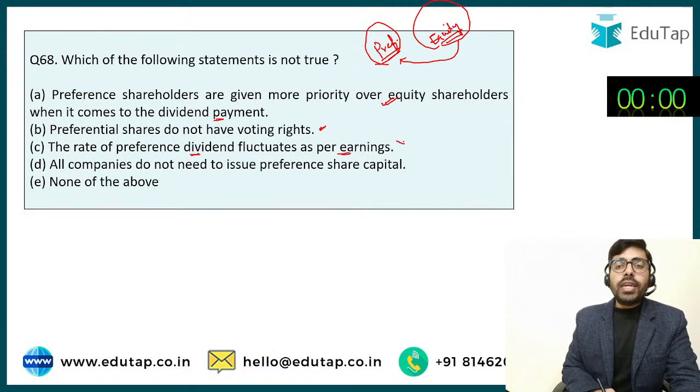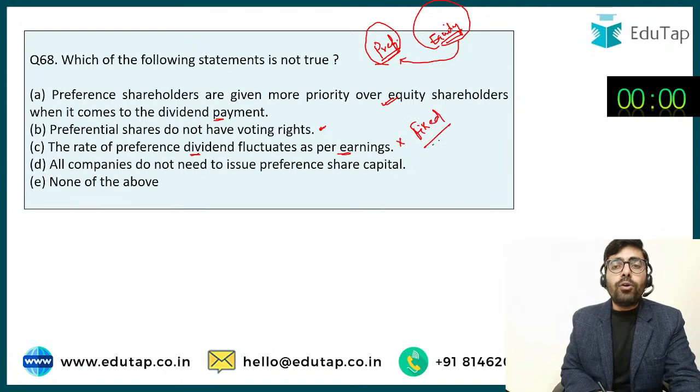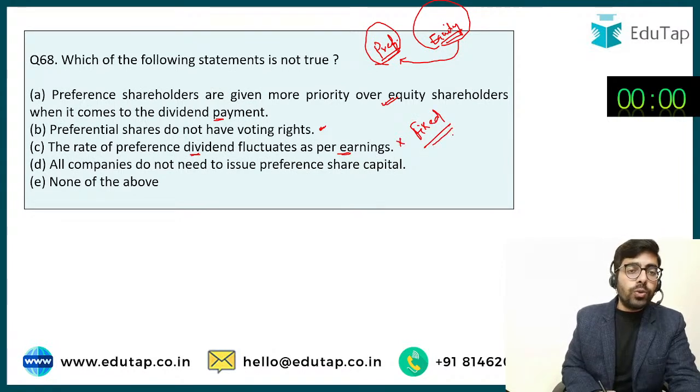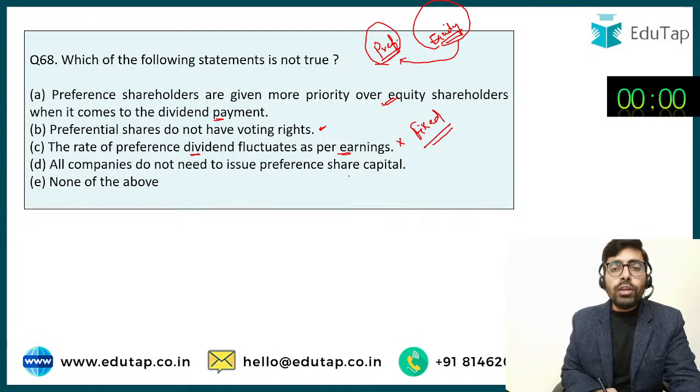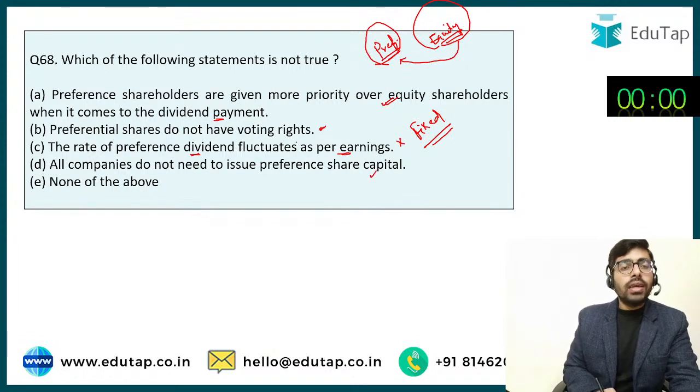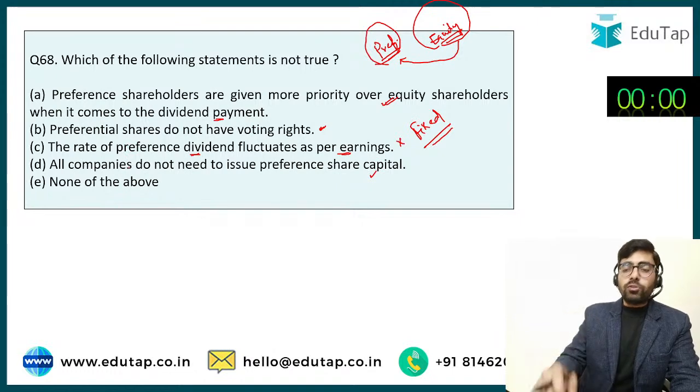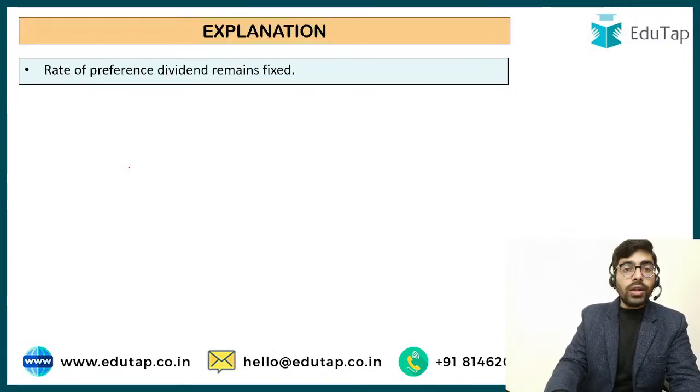तो यहाँ पे जो statement है, this is wrong because preference dividend is fixed. They are going to get a fixed amount of the dividend. It is not going to fluctuate as per the earnings. And option D is all company do not need to issue preference share capital. This is also correct. So यहाँ पे हमारा जो आंसर होगा, it is going to be option number C because this is not correct.